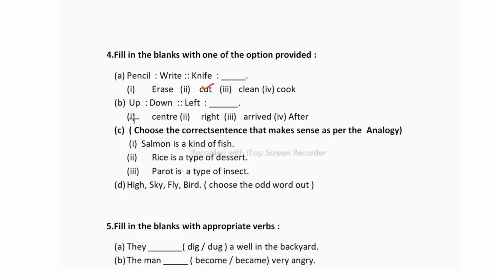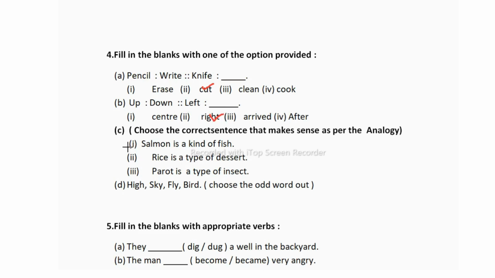Now let us see the B1. Up is to down as left is to what? Here you have to give the opposite. Antonym they are asking here. The opposite of up is down. So what is the opposite of left? Center, right, arrived or after. So the opposite of left is right.